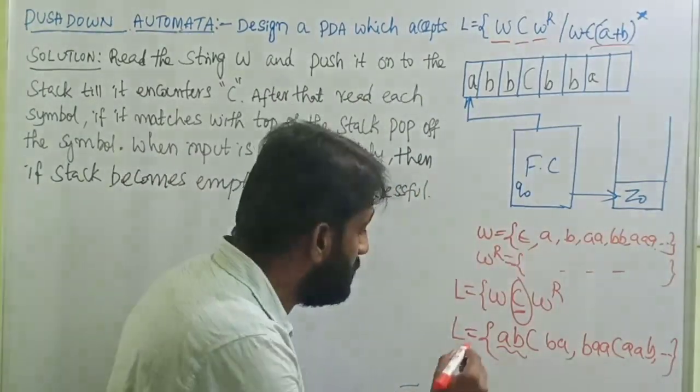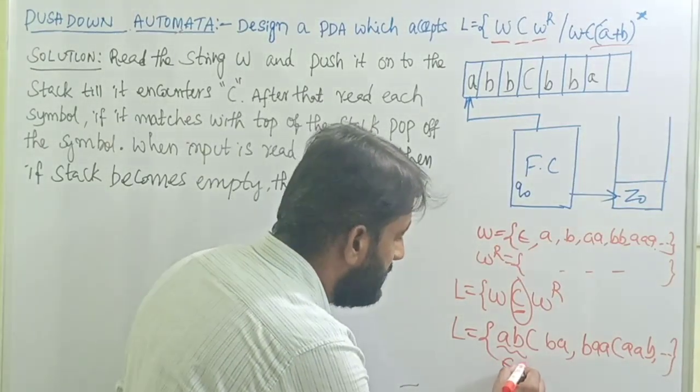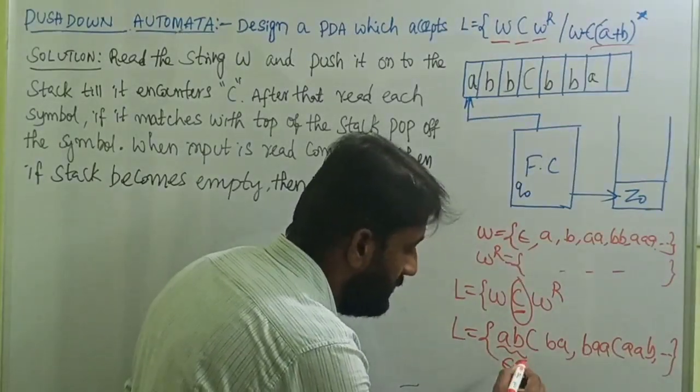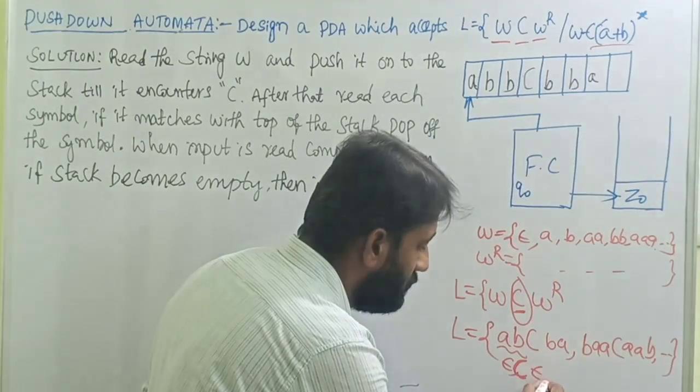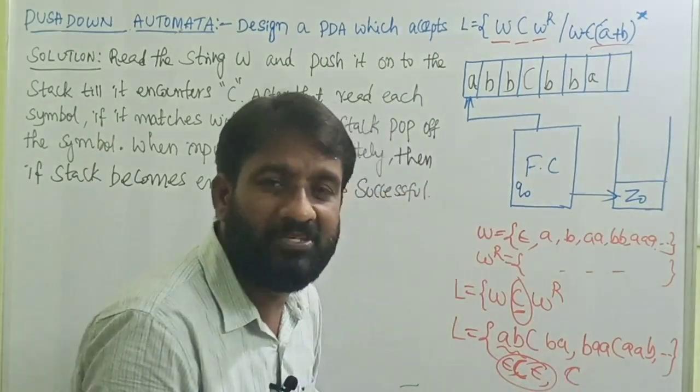Including epsilon is also one of the possible strings. If epsilon is there, what symbol is there? C, then after that epsilon. So totally the string is what? Only C, no A's, no B's.